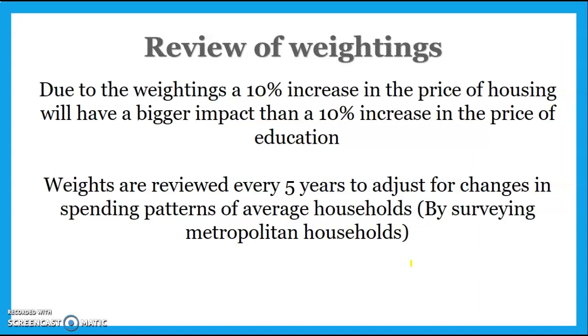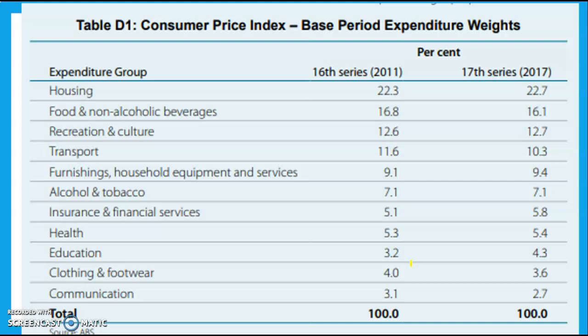So the weightings have to reflect what the average family spends in different areas. So here are the weightings. You can see that for the 11 categories, and there's lots of things within each category, housing has a weighting of about 22.7%. What that's saying is that about 22.7% of household expenditure is on things related to the household. Okay, so rent would be the big one there.